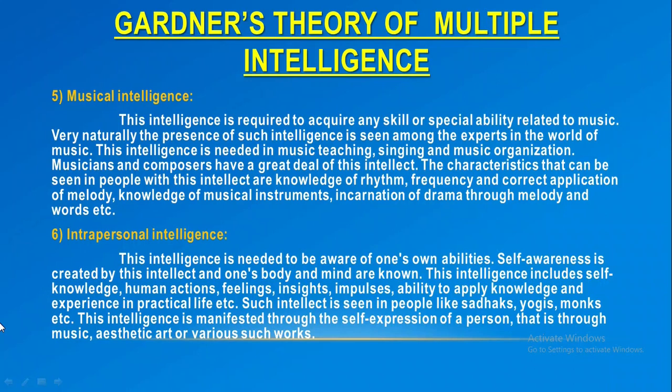This intelligence includes self-knowledge, human actions, feelings, insights, impulses, and the ability to apply knowledge and experience in practical life, etc. Such intellect is seen in people like sadhaks, yogis, monks, etc. This intelligence is manifested through the self-expression of a person, that is, through music, aesthetic art or various such work.